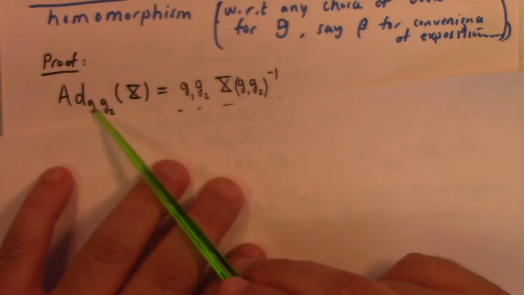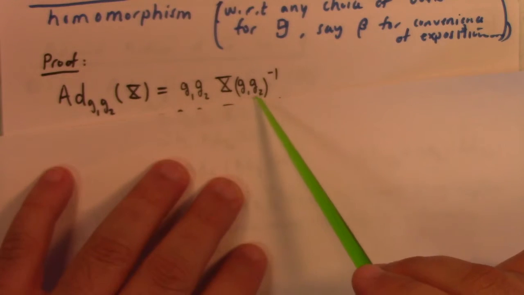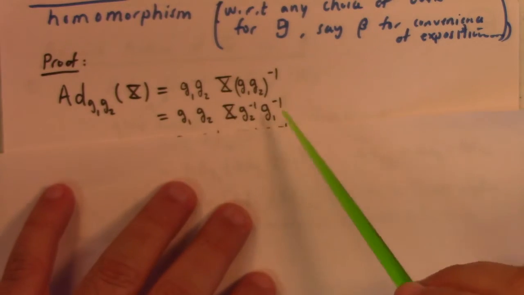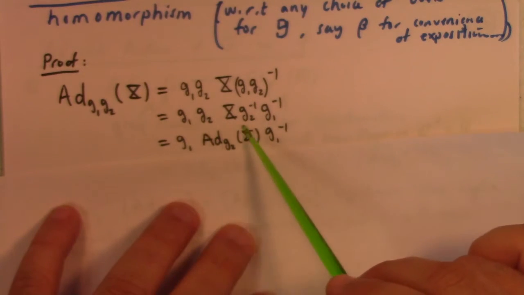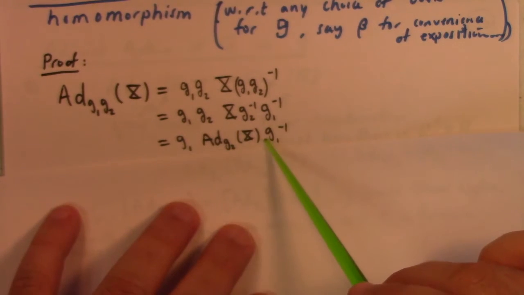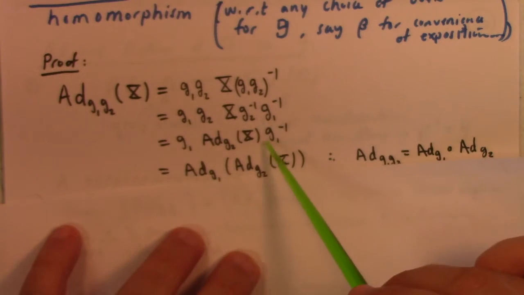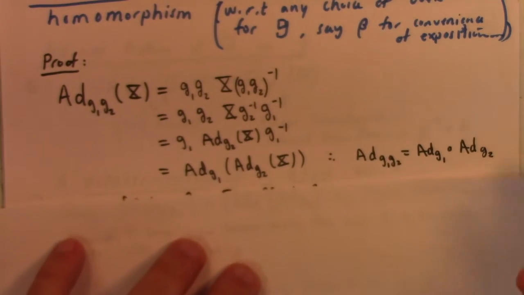So here we go. The adjoint of g1 g2 is g1 g2 X (g1 g2) inverse, but socks and shoes gives me that that's g2 inverse g1 inverse. But of course, if you just look at the inside story here, that's the adjoint g2 of X, and then that's the adjoint g1 of that guy, right? So therefore, adjoint g1 g2 is adjoint g1 composed with the adjoint g2. Well, that's good.